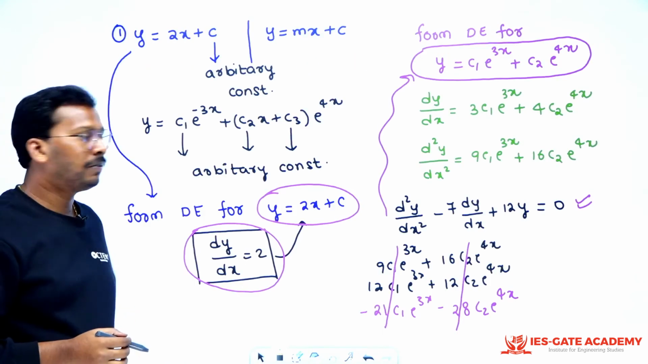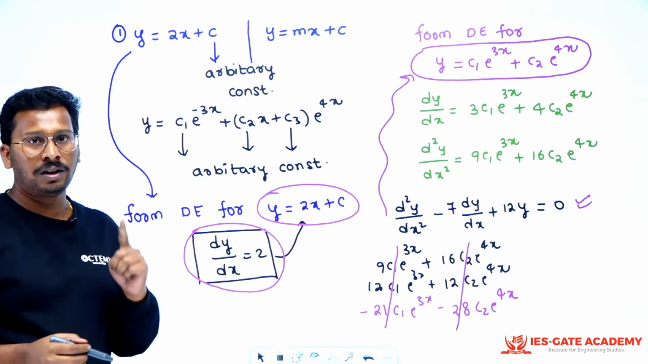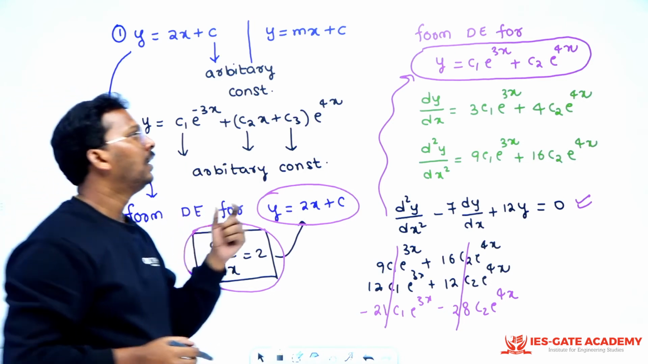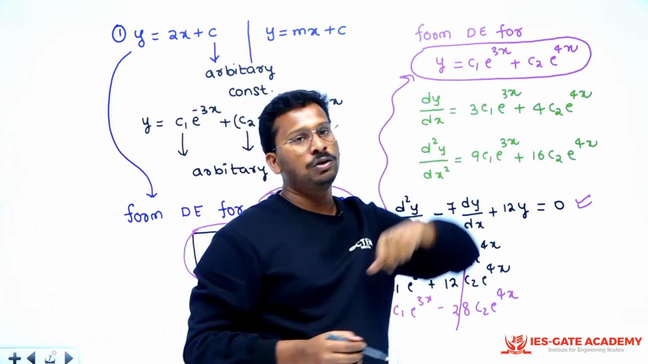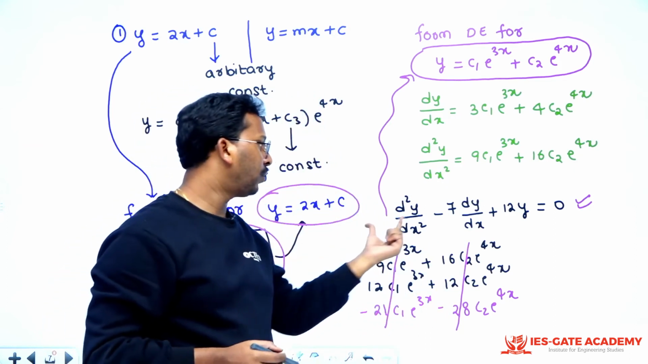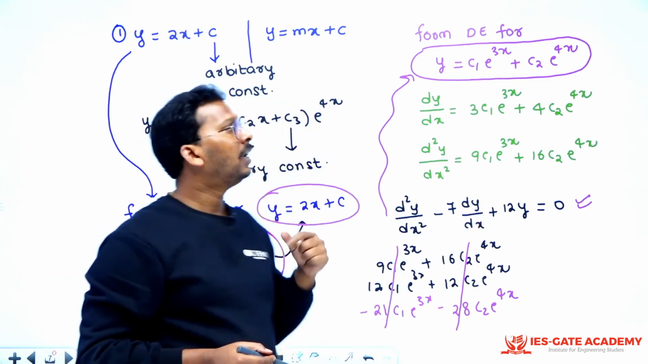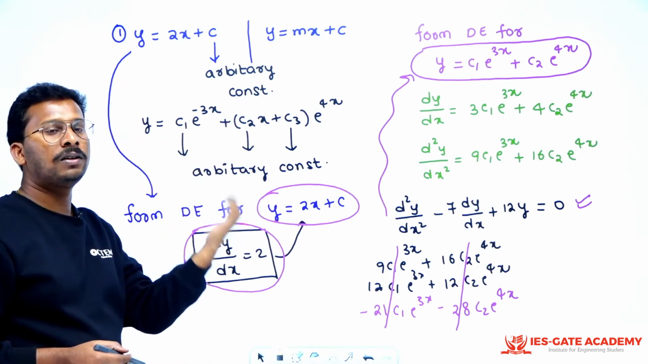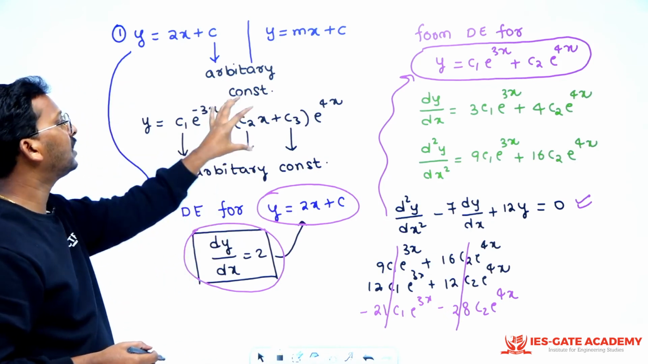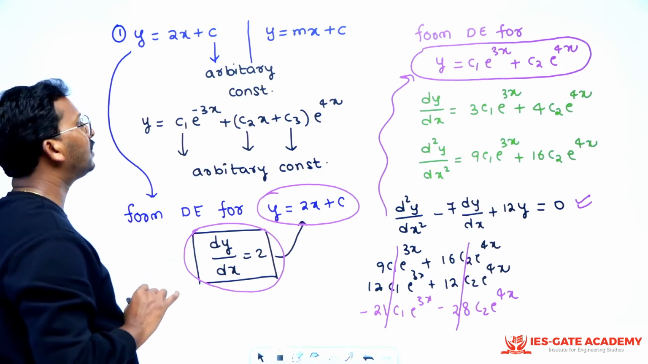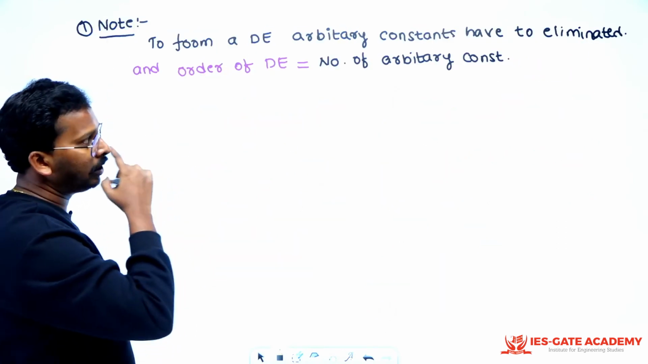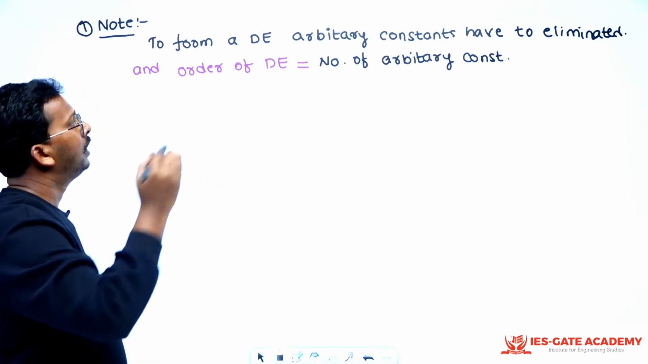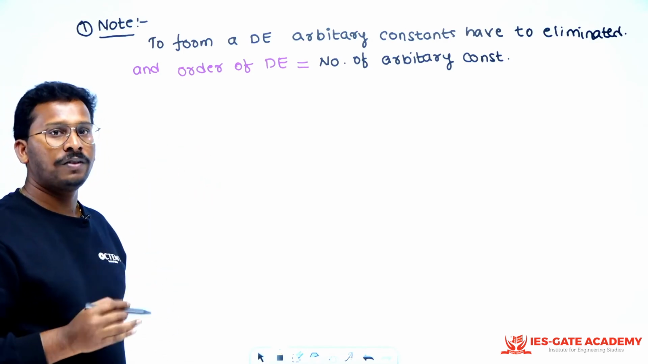Here if you observe, this C is an arbitrary constant. There was only one arbitrary constant. That's why we got a first order differential equation. Here you had C1, C2, two arbitrary constants. That's why you got a second order differential equation. Here C1, C2, C3, so you will get a third order differential equation governing this particular solution. Right? So remember, sir, however many arbitrary constants there are, those many have to be eliminated, and that much will be the order of the differential equation.